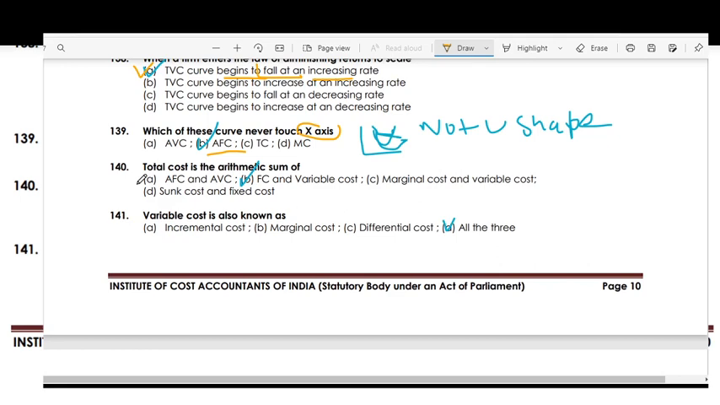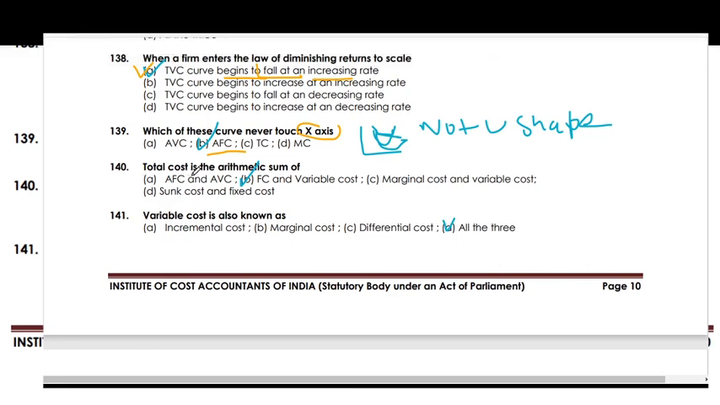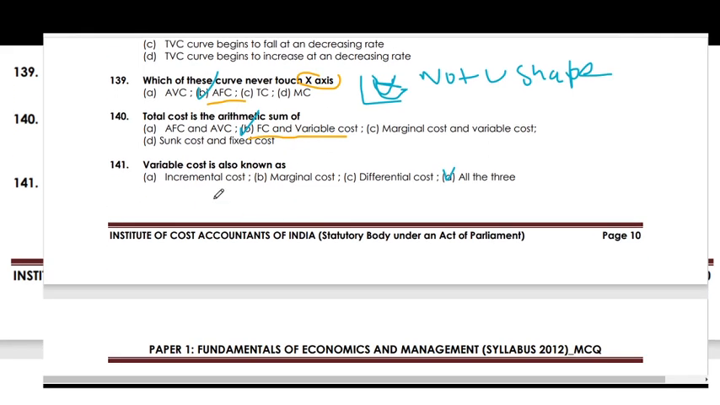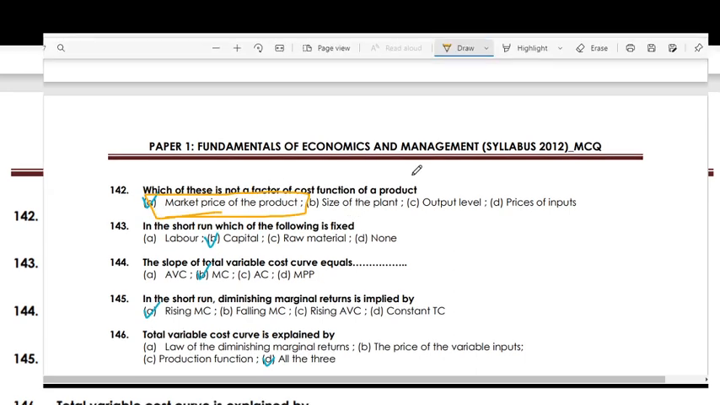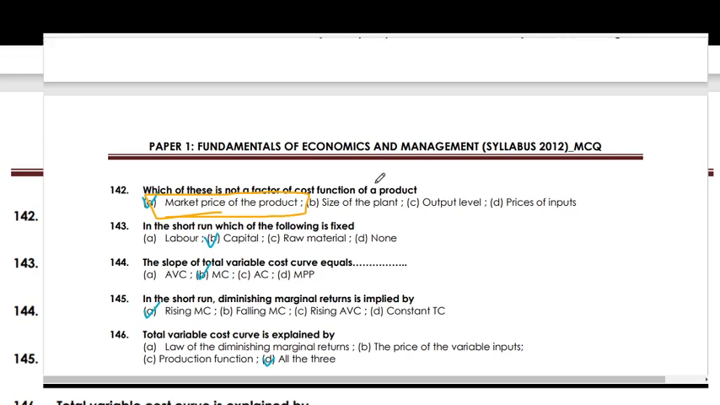The total cost is the arithmetic sum of fixed cost and variable cost. The variable cost is also known as the incremental cost, marginal cost, and differential cost. All of these is the right answer. Which of these are not the factor of a cost function of a product? The market price of the product is not the factor of production.